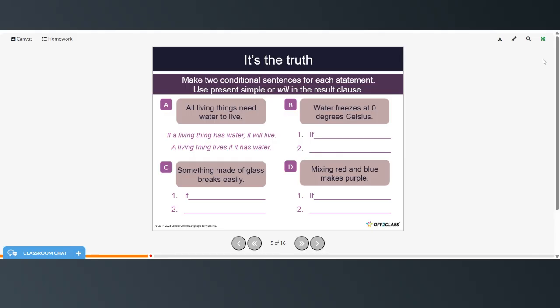So now make two conditional sentences for each statement. Use the present simple or will in the result clause. And here's an example. All living things need water to live. If a living thing has water, it will live. A living thing lives if it has water. So go ahead and try the rest of these on your own and then restart when you're ready to check your answers.